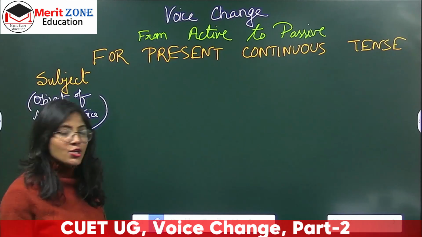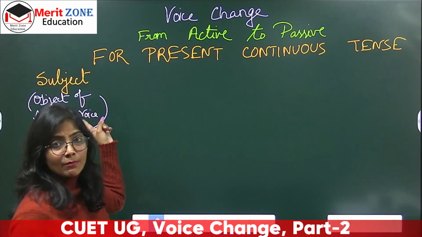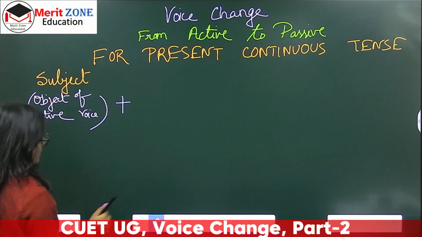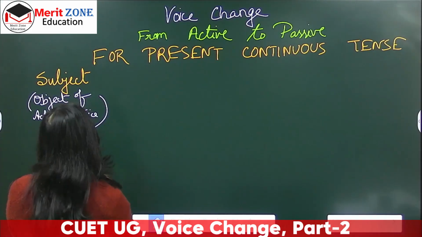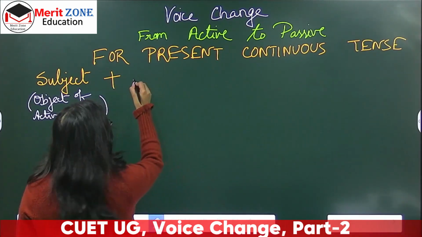Right? So the subject will be here, the object of active voice becomes the subject here, and next comes the helping verb.